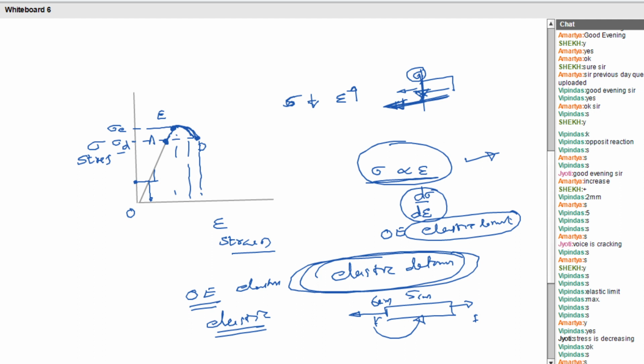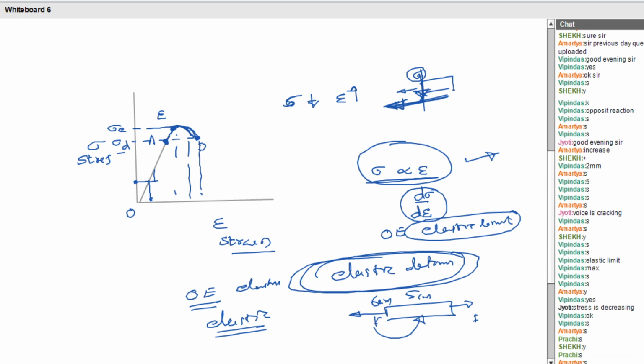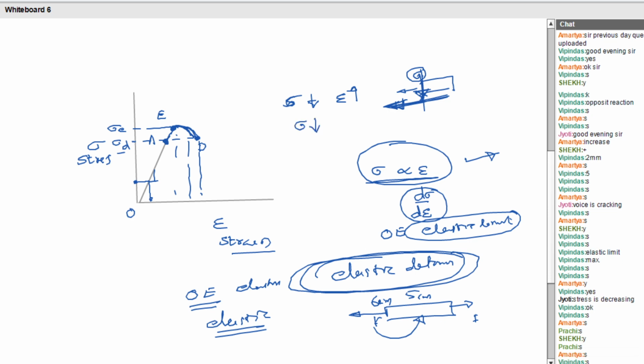Can all of you follow me? At the point D, we can see that the sigma is less. That means the internal resistive force is low. What about the other one? The strain is higher. That is, the deformation is higher.